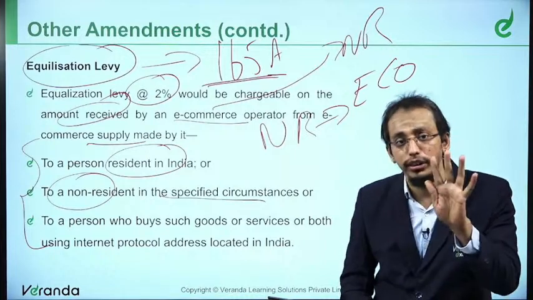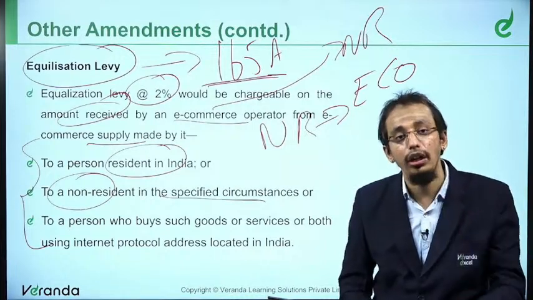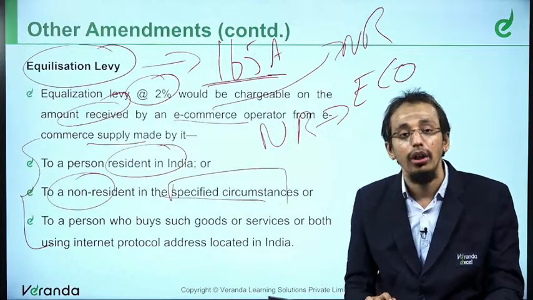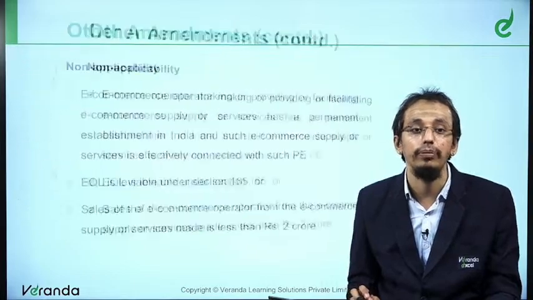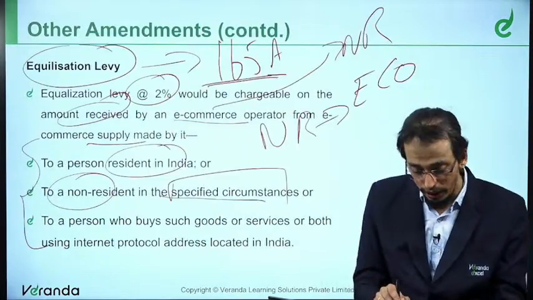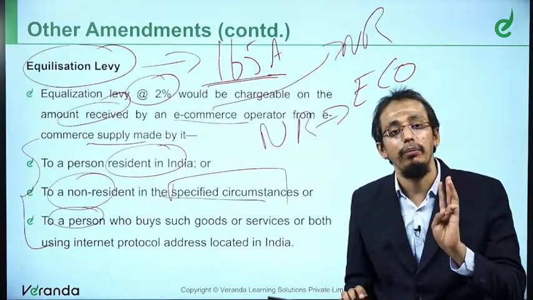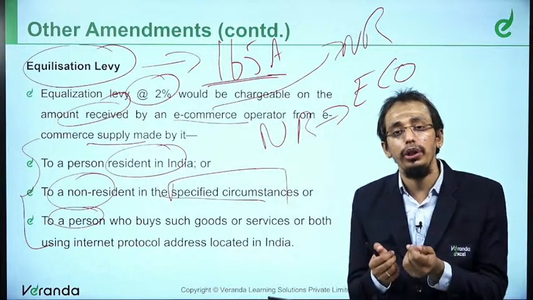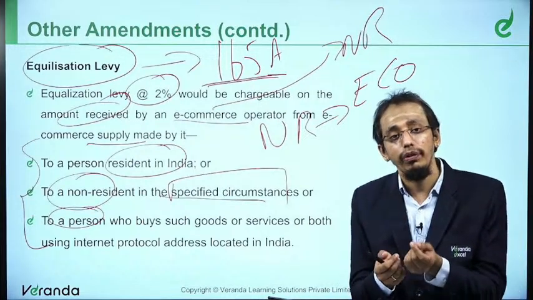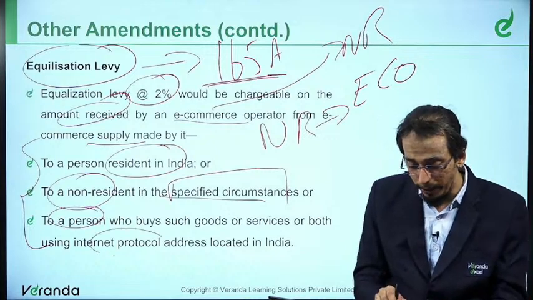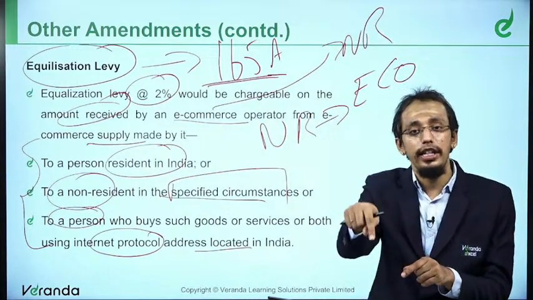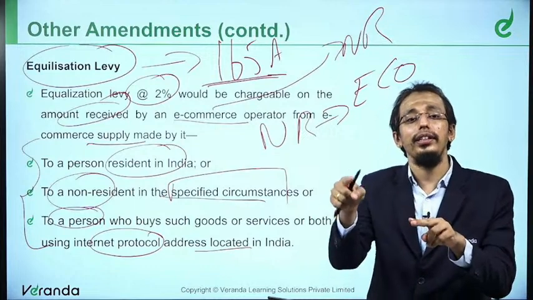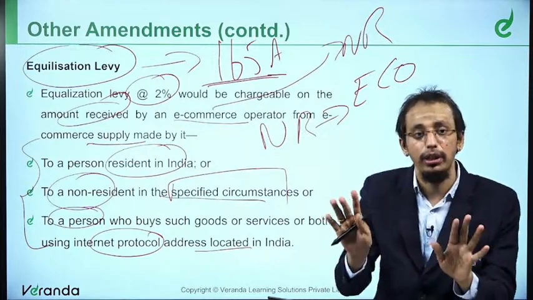From a resident in India, in all circumstances. From a non-resident, only in specified circumstances. What are those specified circumstances? We are going to see in a couple of slides later. Third, here it's from any person. For e-commerce, what do you need? You need the internet. Now, if that IP address is in India, a non-resident who purchases using an IP address in India, it is applicable. A resident who purchases using an IP address in India, it is applicable.